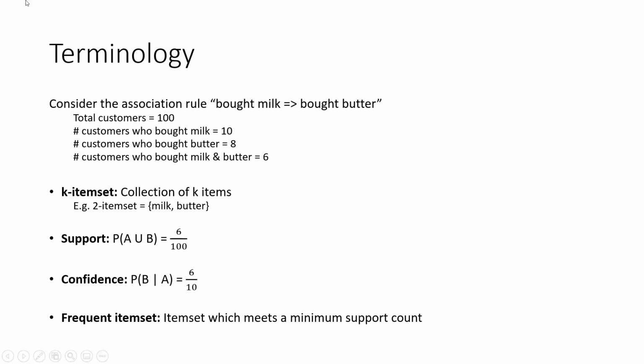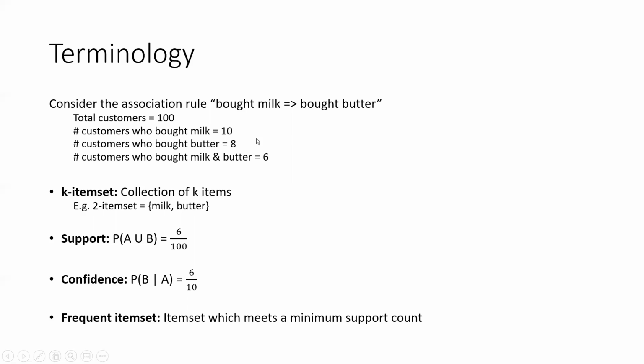Any questions here on the terminology? Yes, sir. Is it not the normal union? Because if we take a union of the set A union B, then the number should be 10 plus 8 minus 6, because it can either be milk or butter.